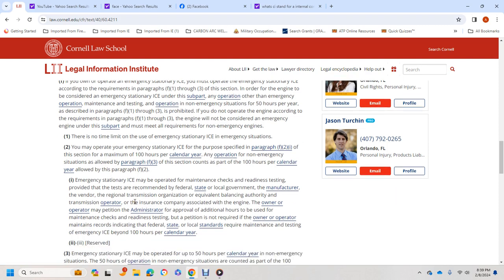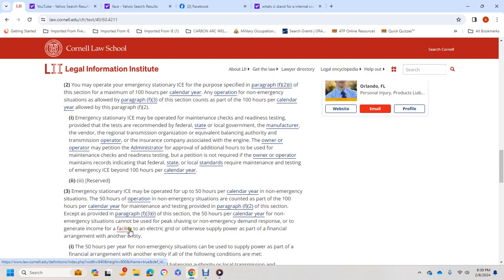The emergency stationary internal combustion engine may be operated for maintenance checks and readiness testing, provided the tests are recommended by federal, state, or local government, the manufacturer, the vendor, the regional transmission organization, equivalent balancing authority and transmission operator, or the insurance company associated with the engine. The owner and operator may petition the Administrator for approval of additional hours to be used for maintenance checks and readiness testing, but a petition is not required if the owner and operator maintain records indicating that federal, state, or local standards require maintenance and testing of the emergency internal combustion engine beyond 100 hours per calendar year.